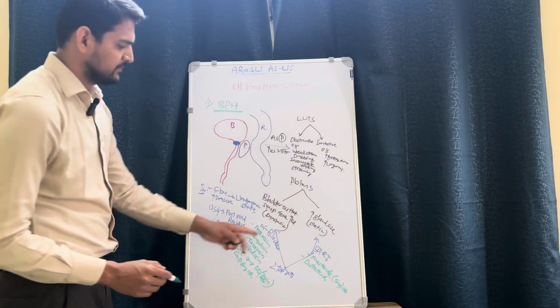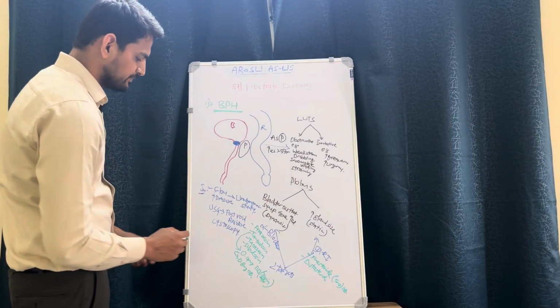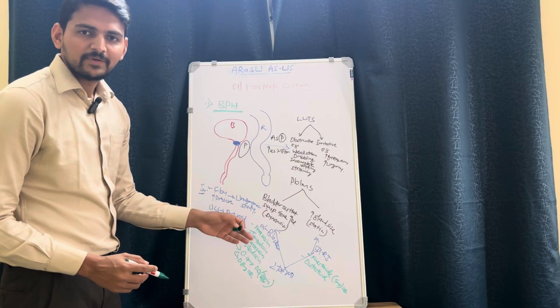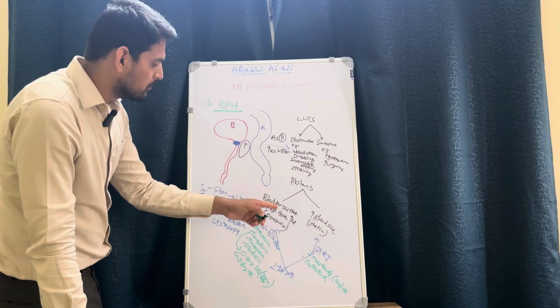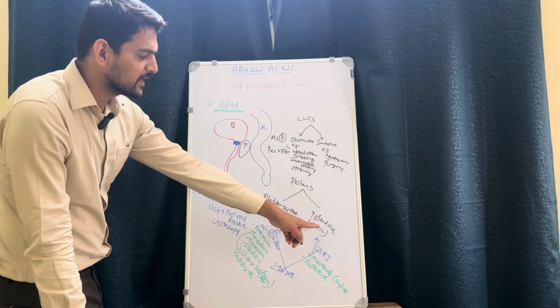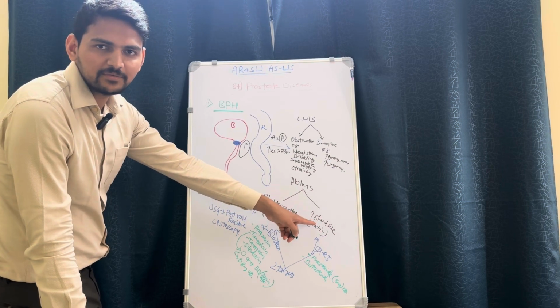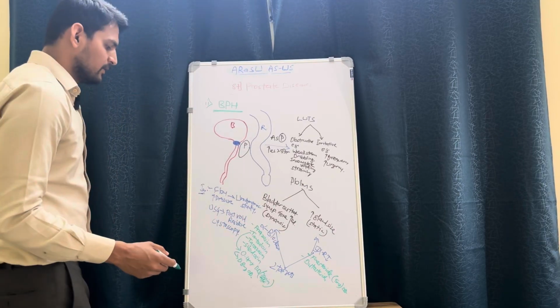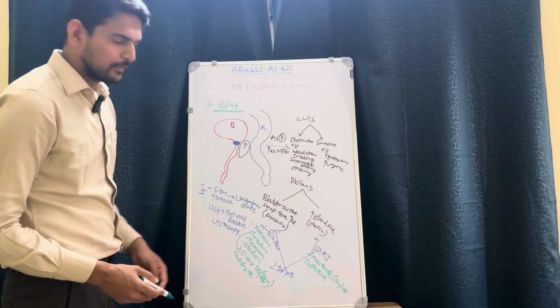So these are the dosages used, and sometimes we will combine both, which will help in targeting both problems, like bladder outlet tone reduction, as well as preventing the progression of the size of the gland. So we can combine tamsulosin plus finasteride. That will be even more helpful.